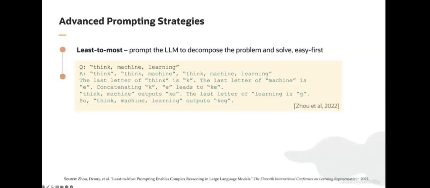So here it's saying, hey, I think I've solved think machine, and it knows that the output of think machine is KE, and the last two letters KE are all that it needs. What it does here is it looks at the last word, learning, and says, hey, I've solved think machine before, and I know that the output is KE. So I'll just emit the last letter of learning, which is G, with the solution to think machine, which is KE, and it gets the word right.